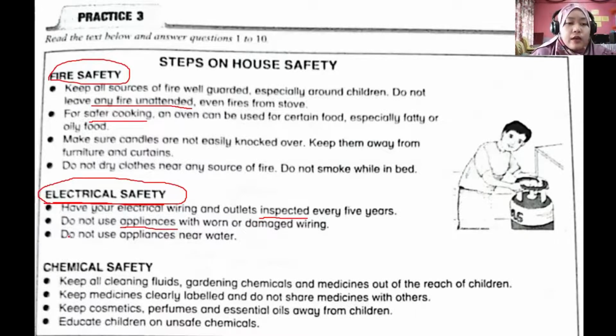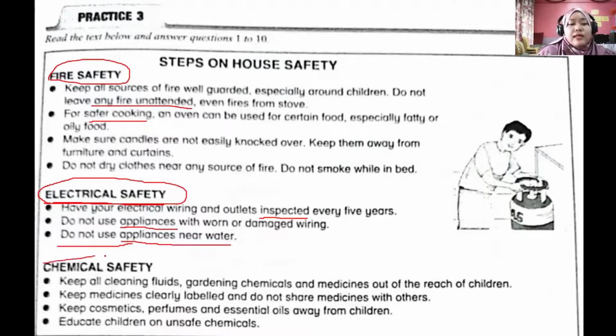Okay, and do not use appliances near water, okay, because it is about electrical safety, right? So it is very sensitive if near to water. It's very dangerous. Okay, so you have to not use appliances near water. Do not use. Okay, so that's the tips on electrical safety.